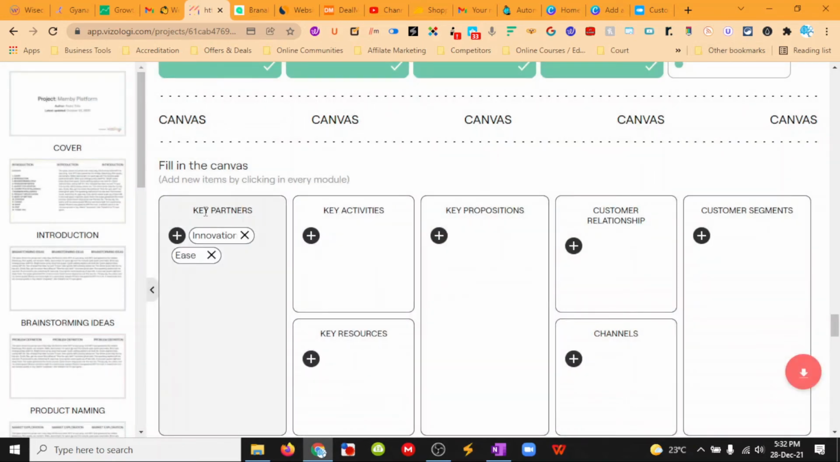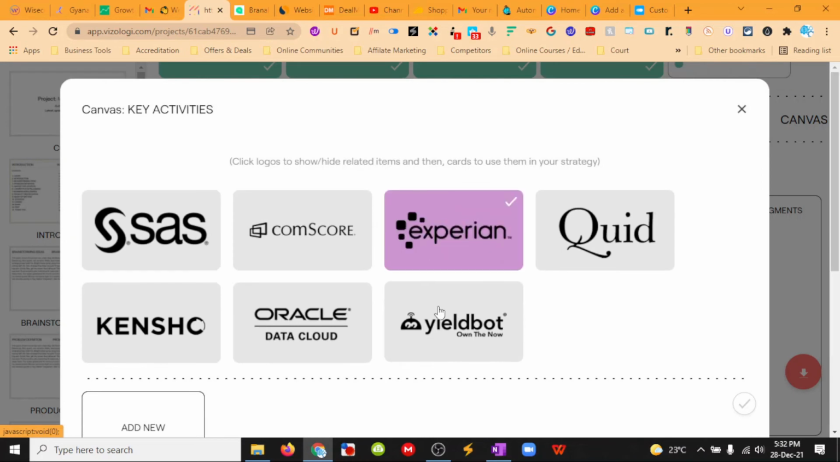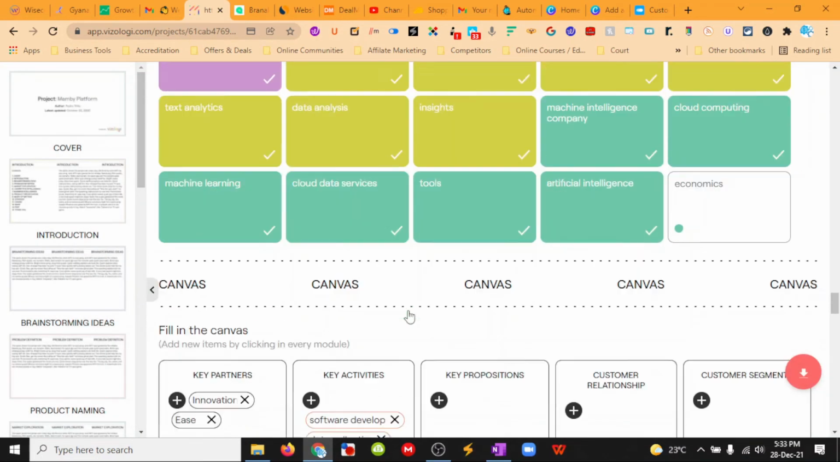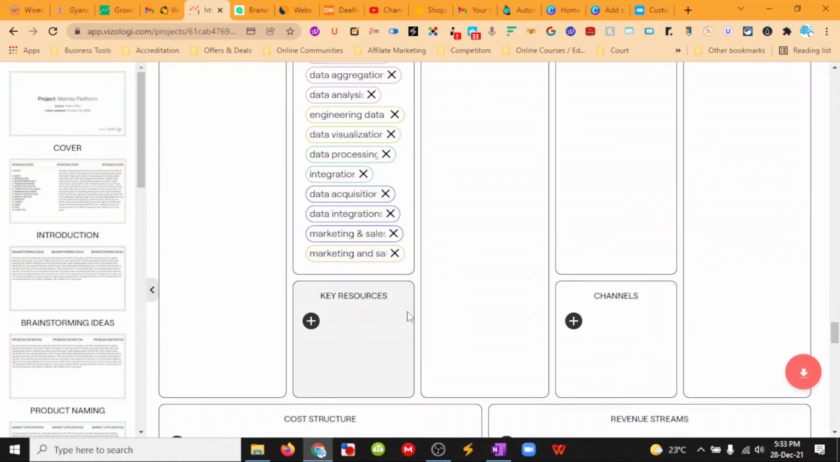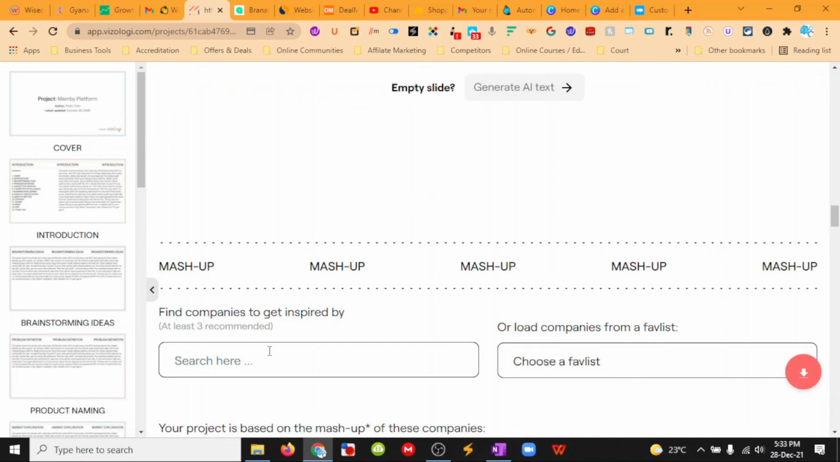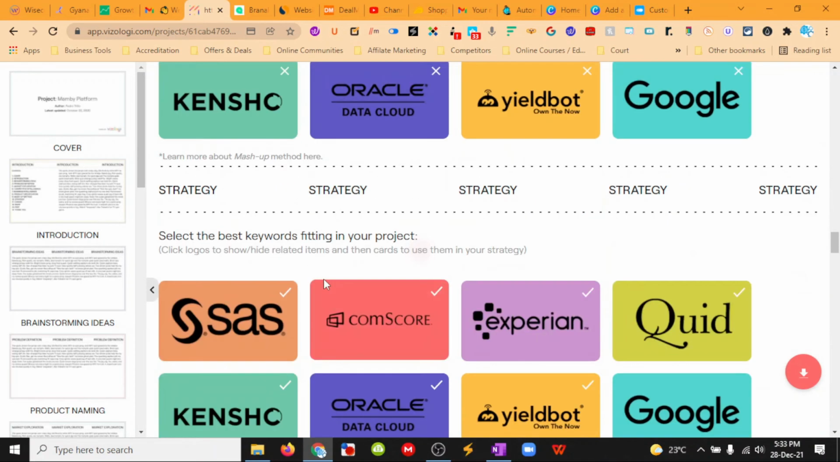Close that. So key partners, innovation, ease, key activities. Okay, all right, close that. I think if I keep going through key resources, channels, and if I go up here, I think I can add in other companies. So as long as they've got it, I can add it in.